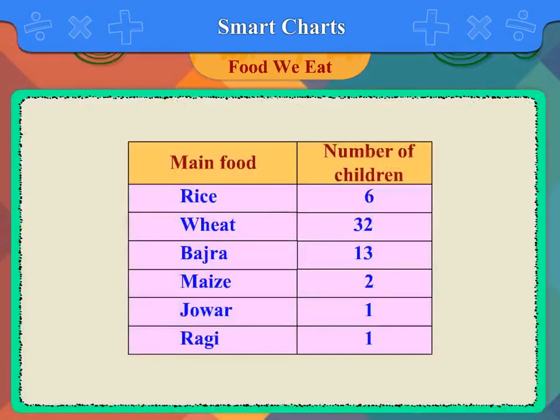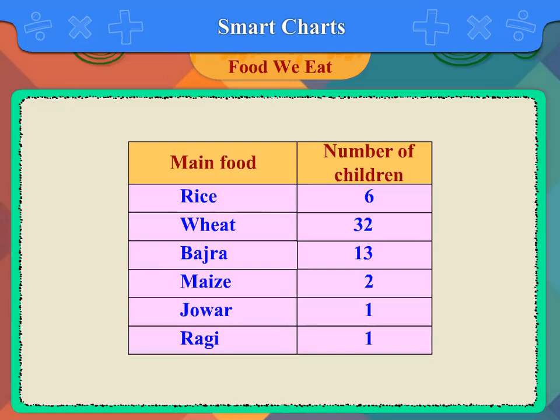This table has been completed by collecting the information from the classmates. Observe the table and answer. There are 2 columns in the table. In the first column, main food, and in the second column, the number of children consuming the food are given.